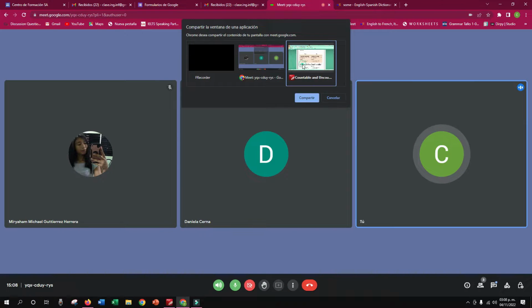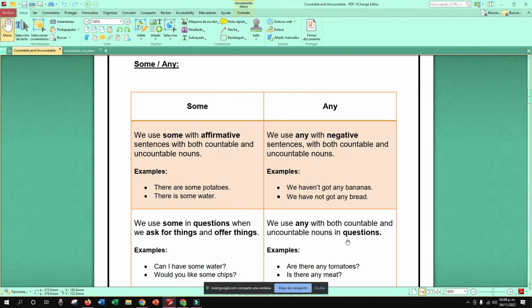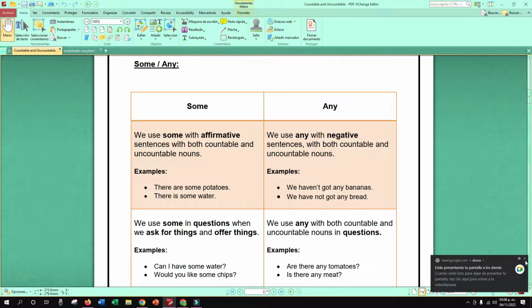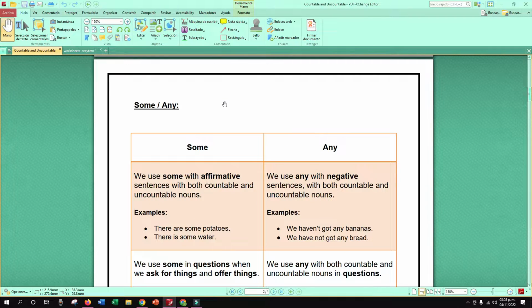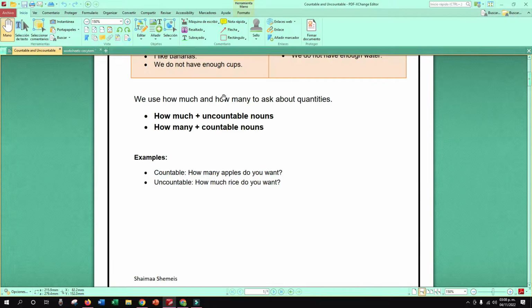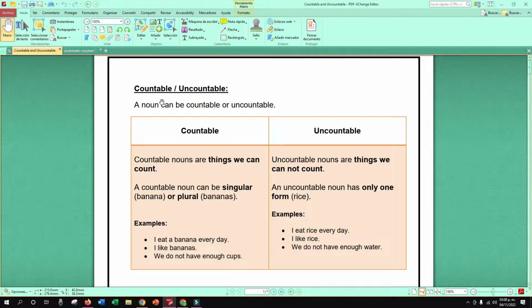We're going to continue with countable and uncountable nouns, right? So I want you to pay special attention to these guys. There you have this, some and any, but first we have countable and uncountable. A noun can be countable or uncountable. You know that, right?